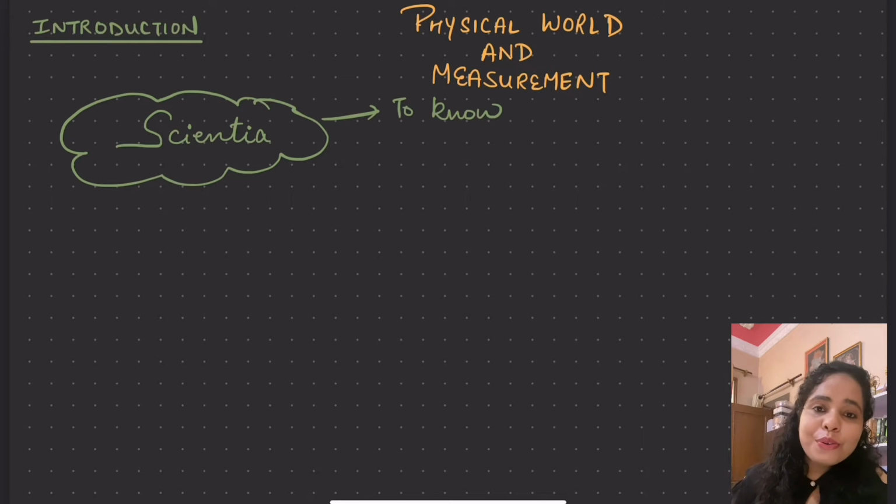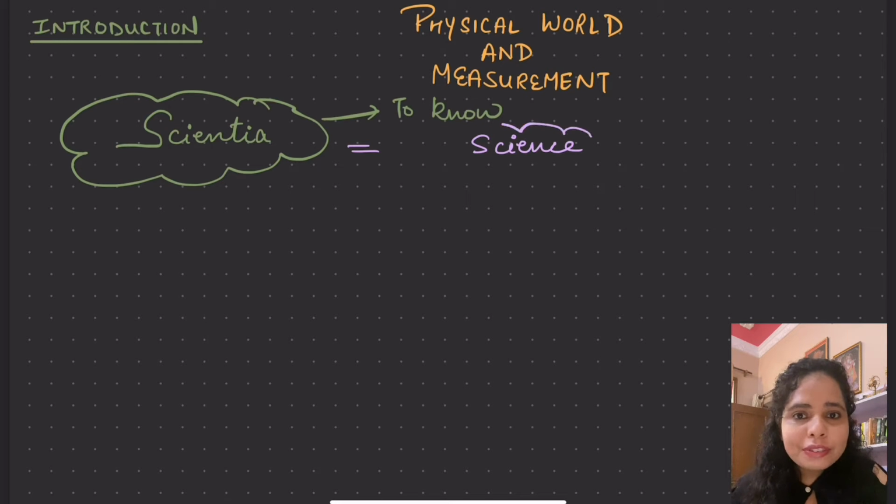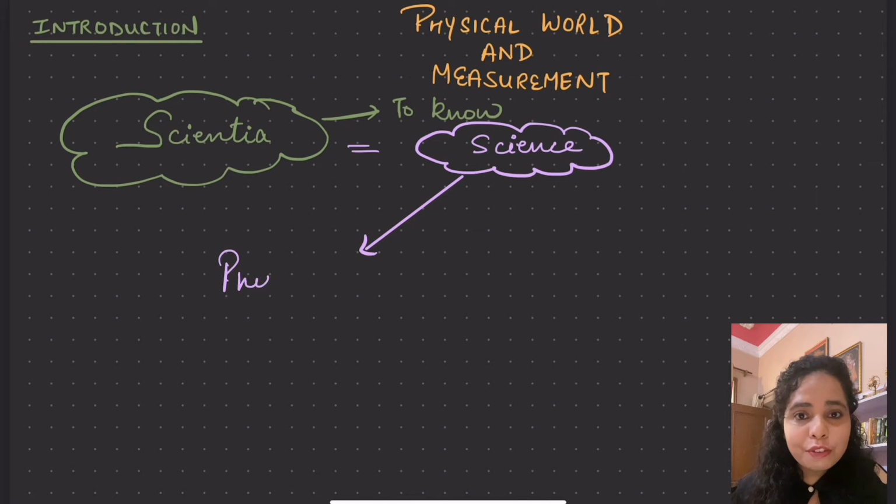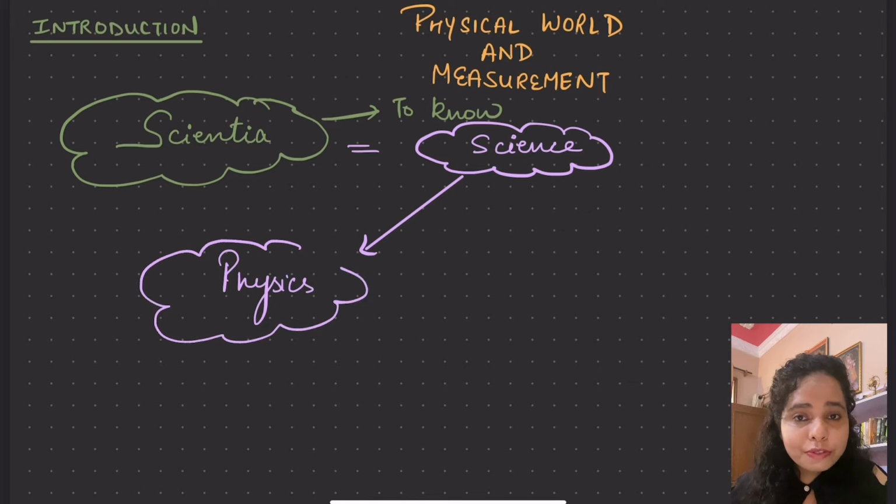So we all know physics is that branch of science which deals with the nature and the natural phenomena occurring around us. But I will say physics is that branch of science which helps us to study the physical phenomena occurring in nature. What are the physical phenomena now? Physical phenomena are those phenomena which are physical, which could be observed with the naked eyes.